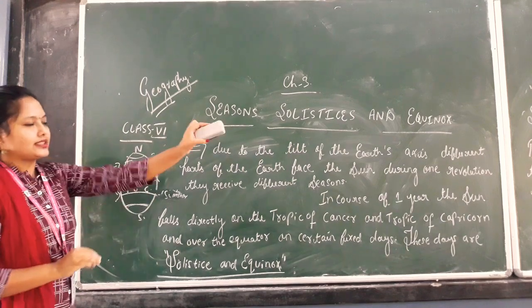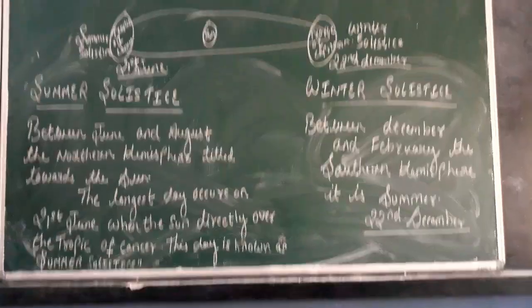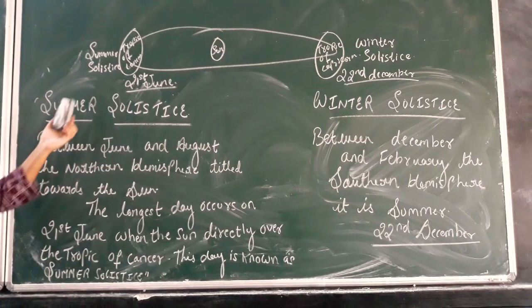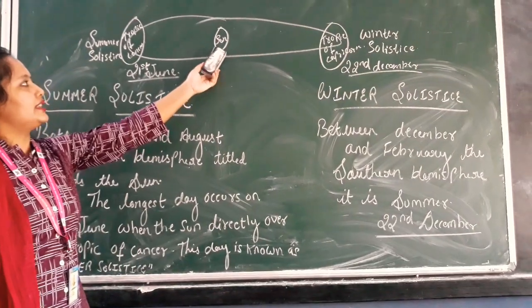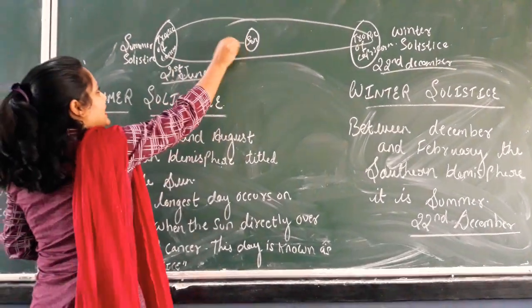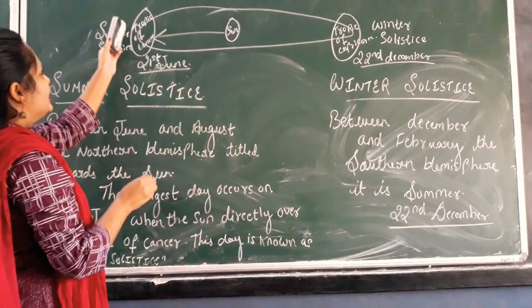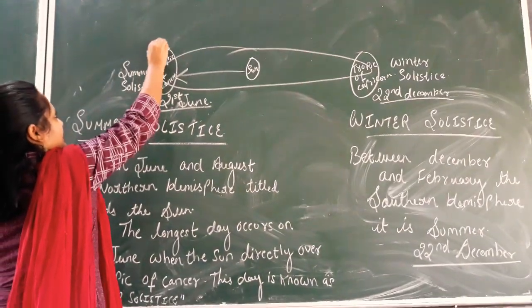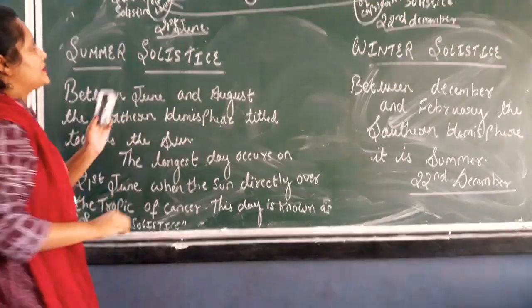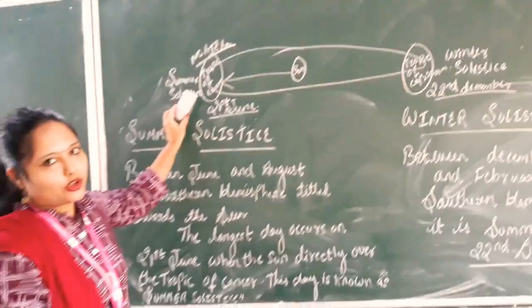Okay, let us start in detail. Now see here, summer solstice. Look at the figure. When the sun is facing directly to the Tropic of Cancer, when the rays are falling directly on the Tropic of Cancer in the northern hemisphere, then we have summer solstice.